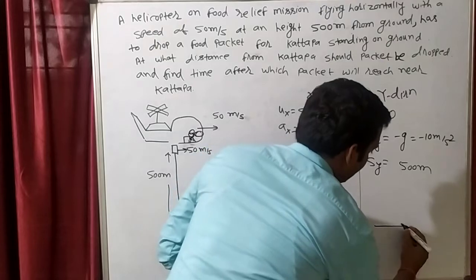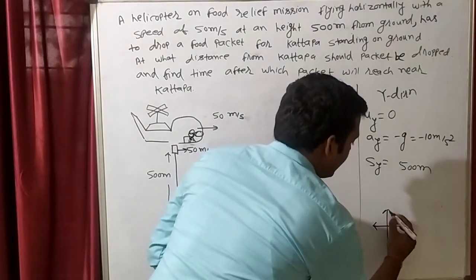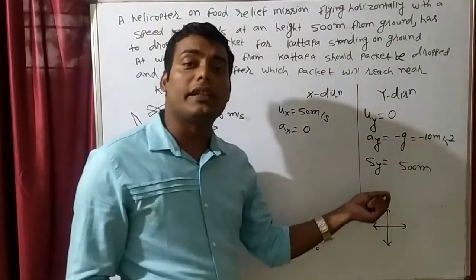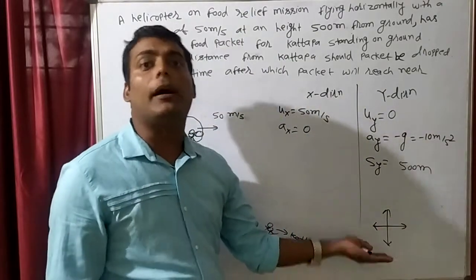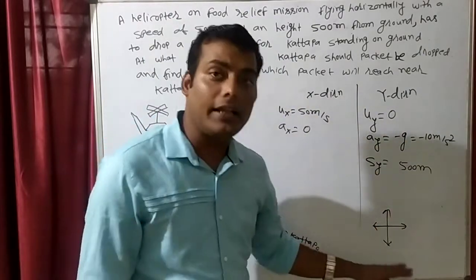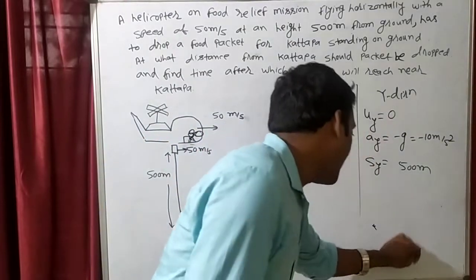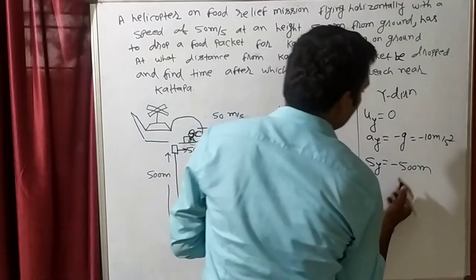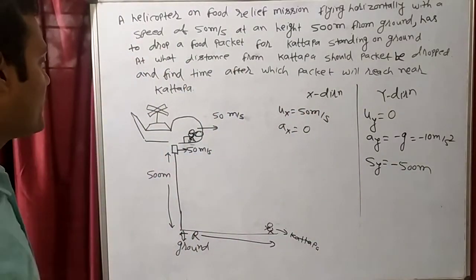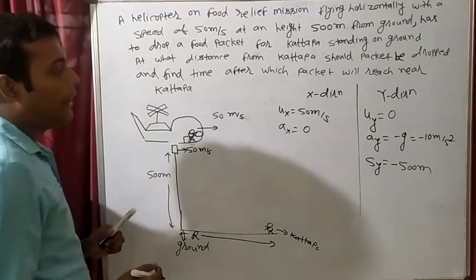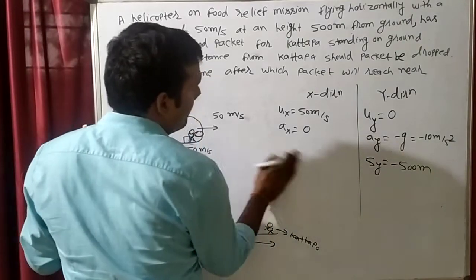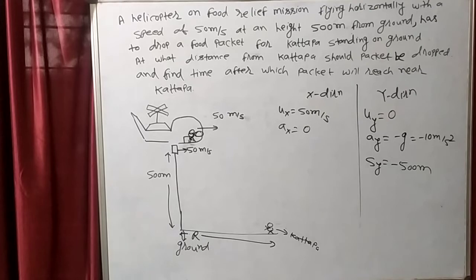If you remember my sign convention: right positive, left negative, upward velocity positive, downward velocity negative, upward height positive, downward height negative. This object is coming in the downward direction, so the downward height will be minus. So displacement in Y direction will be minus. Okay. Up to this, any confusion?